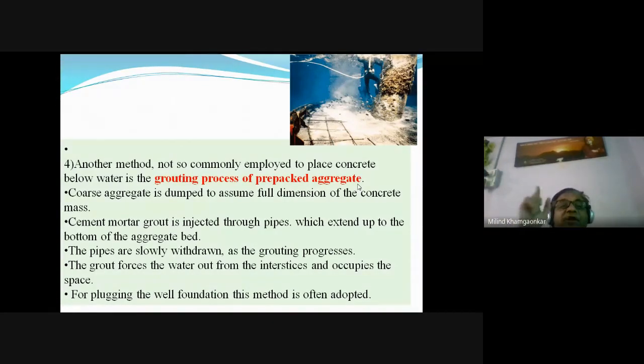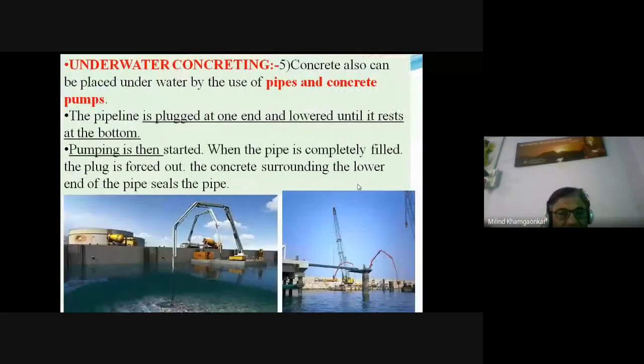So we have seen first, that is by the crane and the bucket. Second, we have seen the pre-packed dry and semi-dry gunny bags put into the formwork. Third, we have seen using the tremie method, and this we have seen by grouting the pre-packed aggregate. And now the last, which is also the latest method,